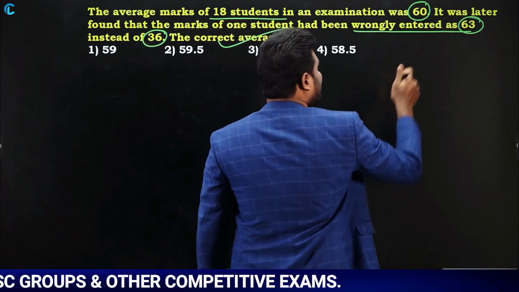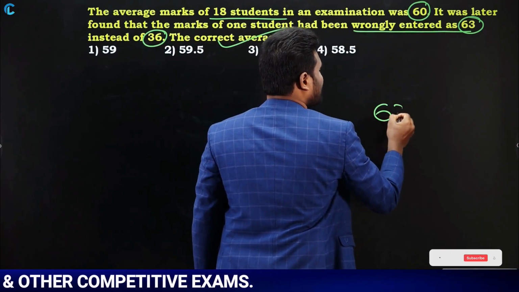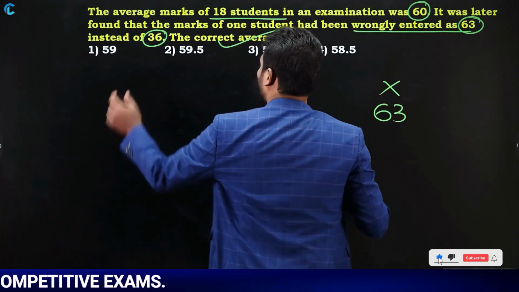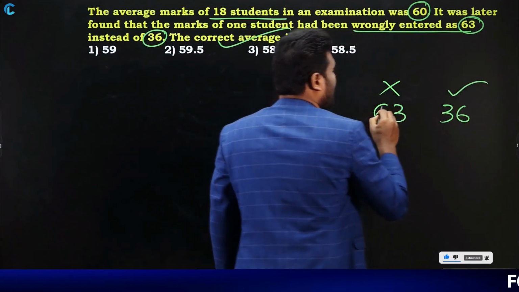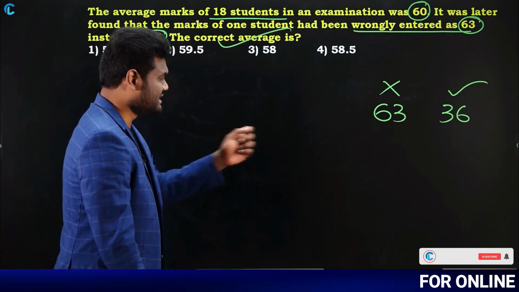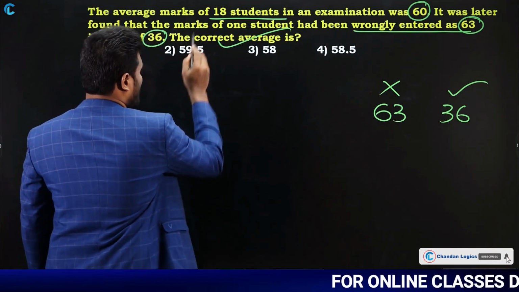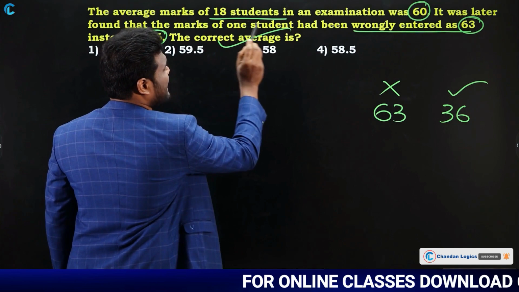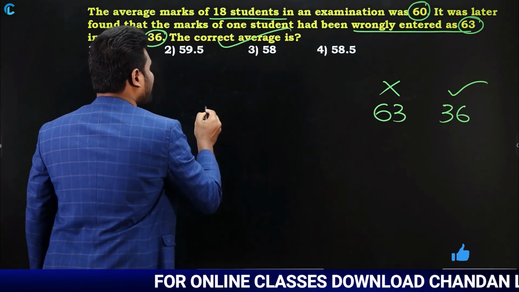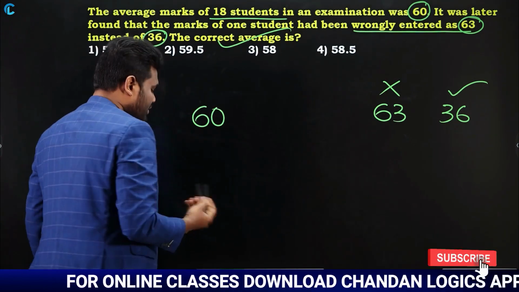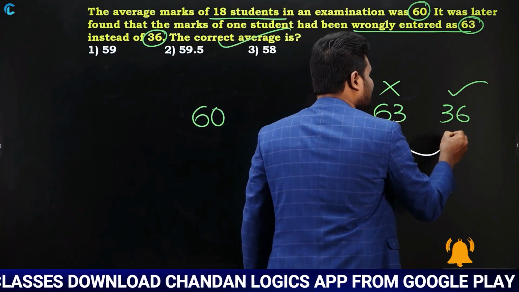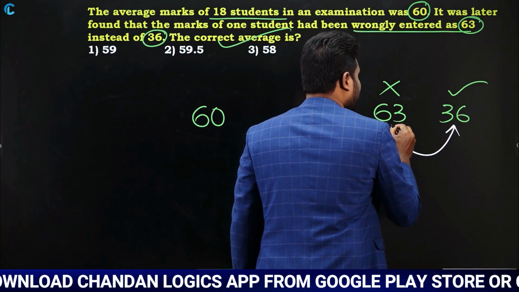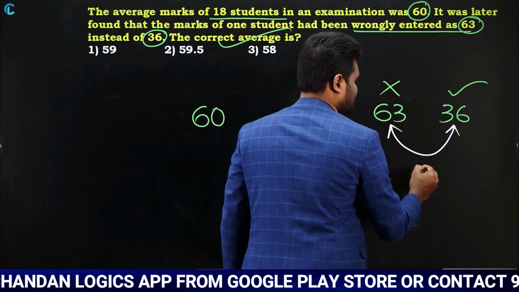Look here, wrongly entered as how much? Wrongly entered as 63 instead of 36, which means the correct value is 36, but it was wrongly entered as 63. Now the question is to find the correct average for these 18 students. The given average of 18 students is 60, but we are supposed to find the correct average. So calculate here, the difference between 63 and 36. What is the difference between 63 and 36?